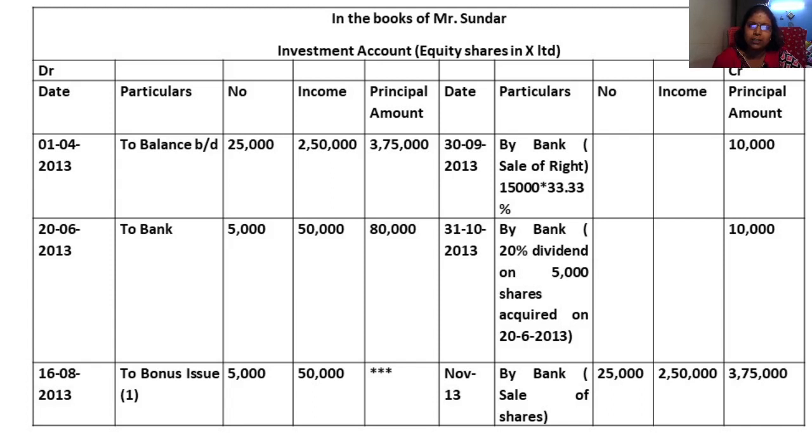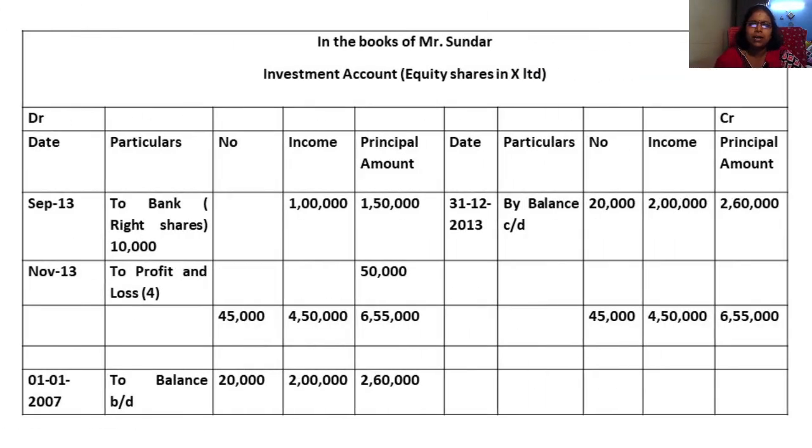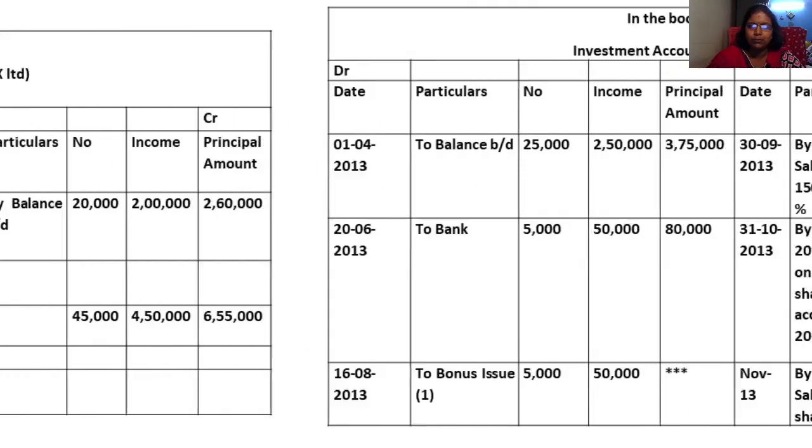So purchasing is debit, selling is credit. The income is 25,000 into 10, and the principal amount is 3,75,000. Next, after that you can see in the month of September itself,